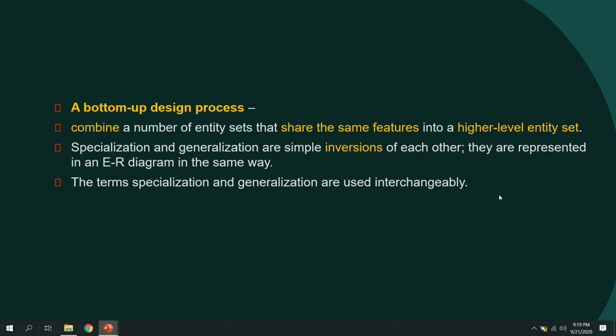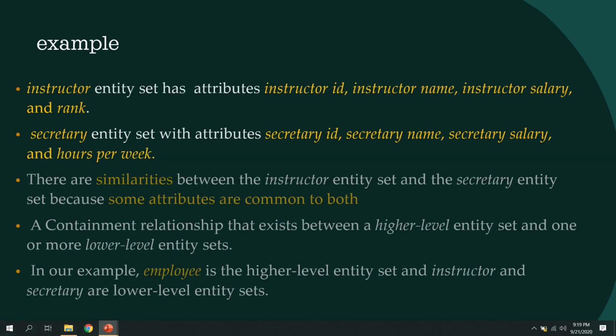The next point is another example. Suppose we take the example we already used: we have an entity set called instructor, and the instructor has the properties instructor ID, name, salary, and rank.